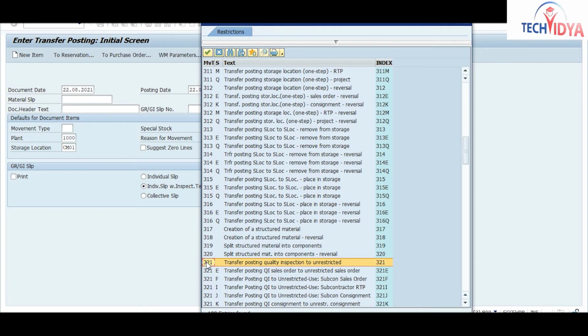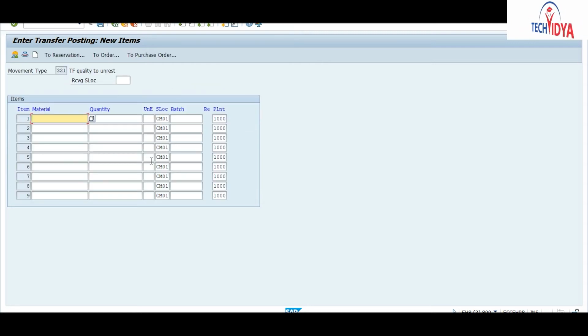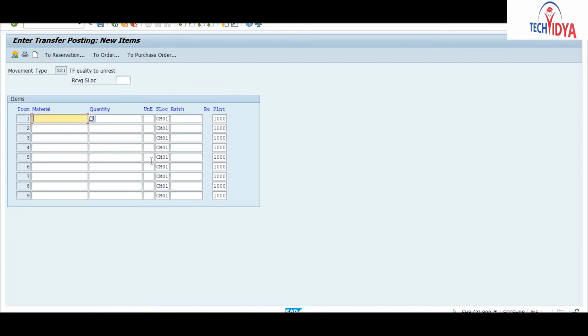Suppose it is done with quality check, so this movement type I will use. Enter your material here. I have 40 quantity. If you want to move all 40 quantities, you can move all 40. So my document is posted.